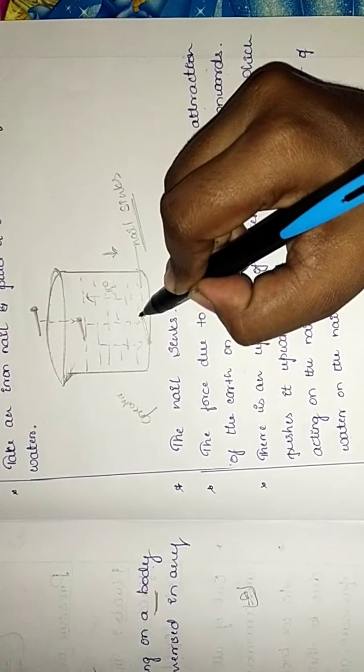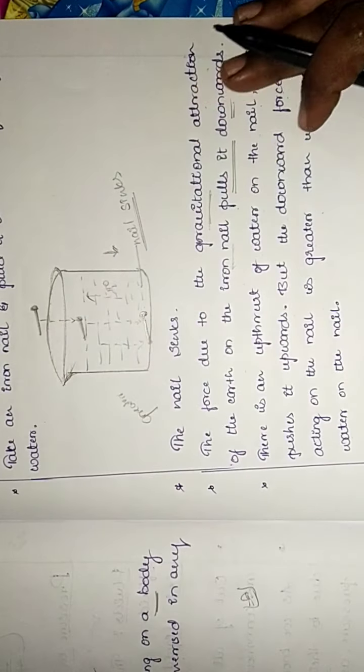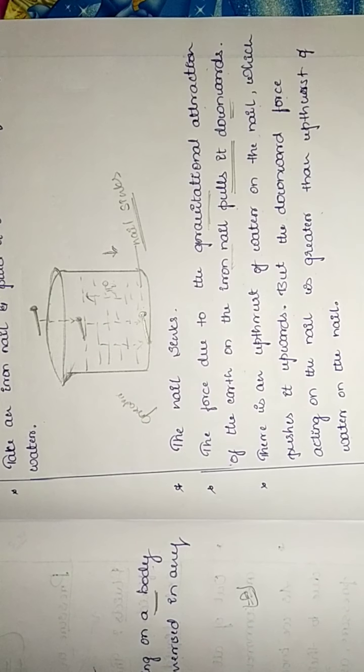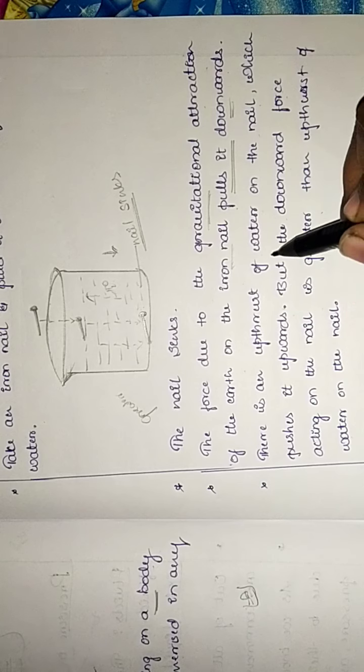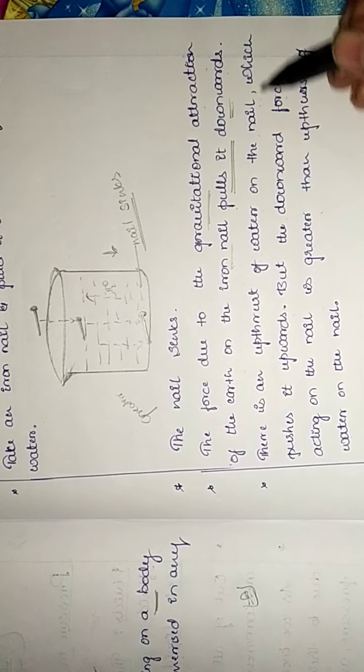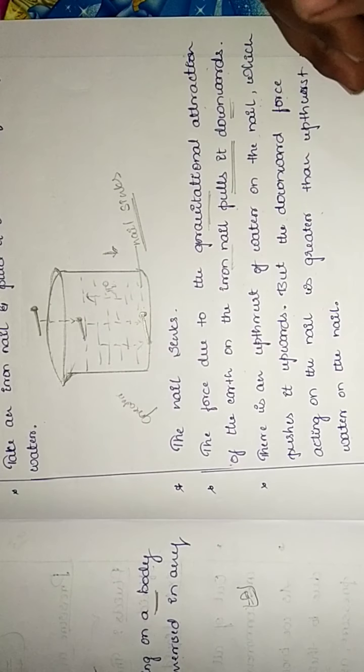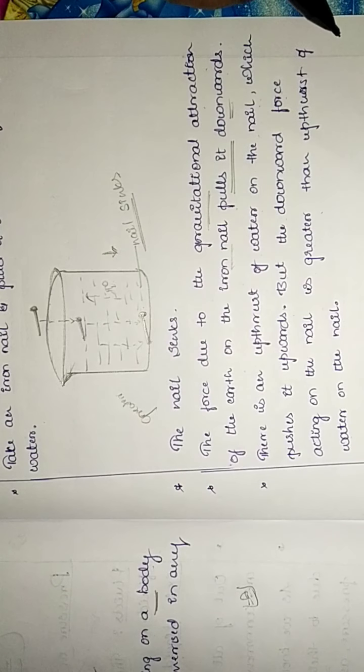Clear, children? This is an activity to be conducted, and so far we have discussed this. Upthrust of water on the nail pushes it upwards, but the downward force acting on the nail is greater than the upthrust of the water on the nail.